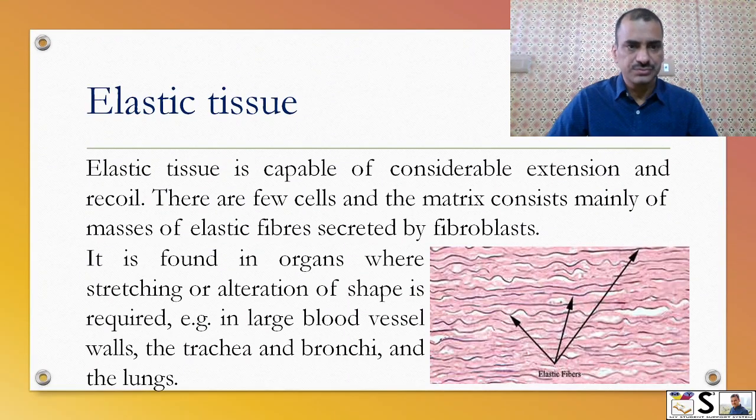Elastic tissue. Elastic tissue is capable of considerable extension and recoil. There are few cells and the matrix consists of mainly masses of elastic fibers secreted by fibroblasts. It is found in the organs where stretching or alteration of the shape is required, such as large blood vessel walls, in trachea and bronchi and the lungs.